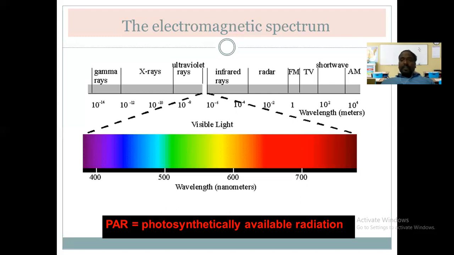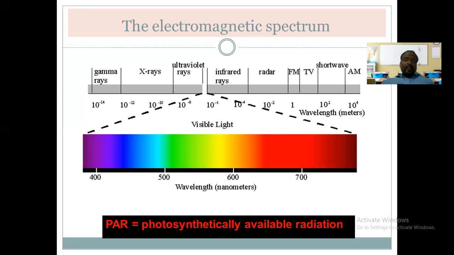Visible light ranges from about 360 to 700 nanometer wavelength, up to 720 or more than 700, but less than 750. This light is actually used in photosynthesis.